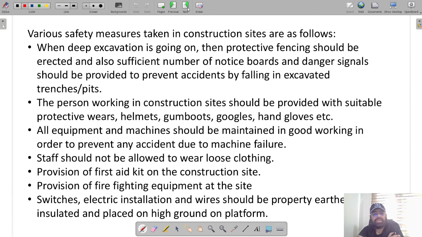All the equipment and machines should be maintained in good working condition in order to prevent any accident due to machine failure. Staff should not be allowed to wear loose clothing. A first aid kit should be provided on the construction site. Firefighting equipment should also be available at the site. Switches, electrical installations, and wires should be properly earthed and insulated and placed on high ground on a platform.